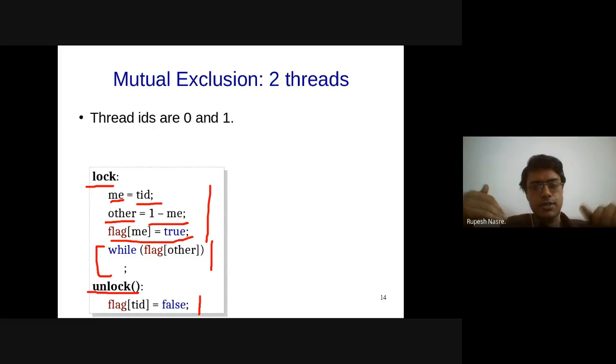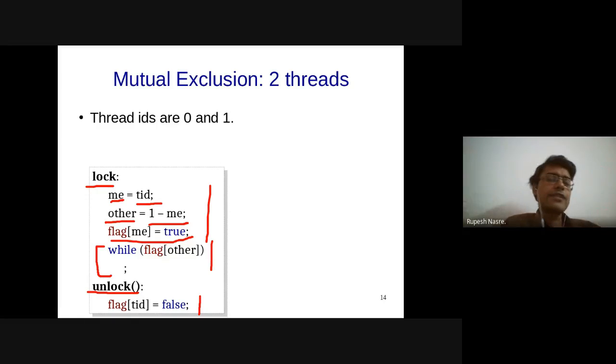As soon as this happens, the flag of other is the condition which each thread is checking. Flag of both of these is set to true at the same time, or almost the same time, just before their while flag other is getting checked, and they both find that the other's flags are true, and therefore they both are waiting for each other to set the flag to false. So this argument will allow us to see that they are actually waiting for each other, and therefore there is a deadlock possibility in this code.